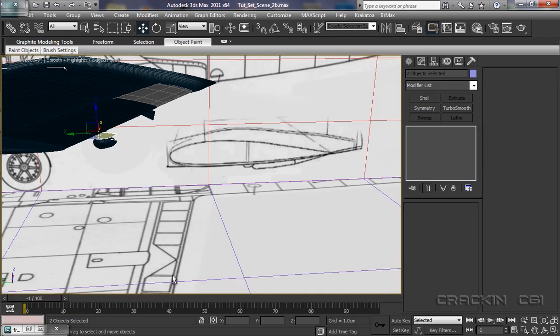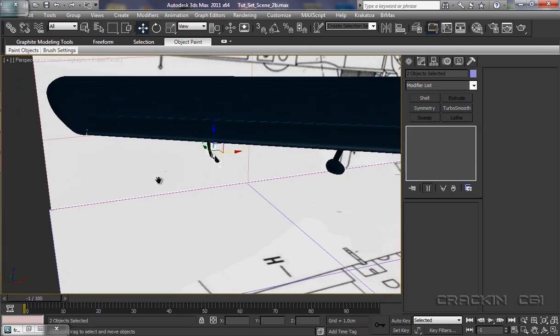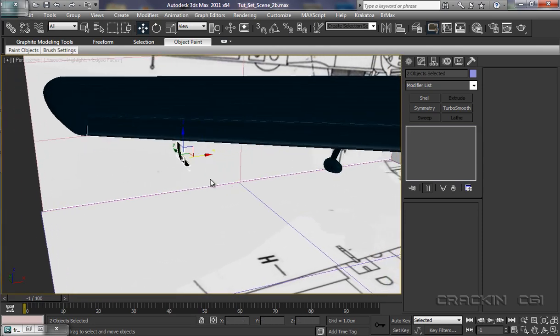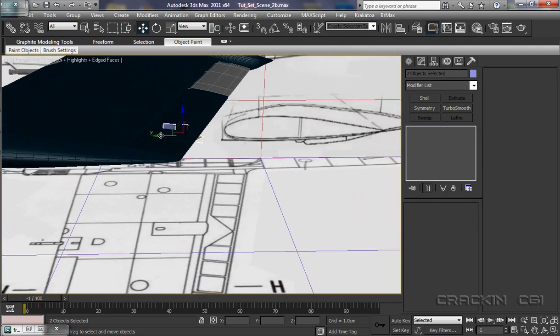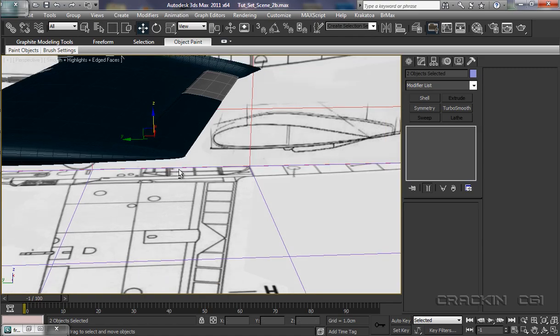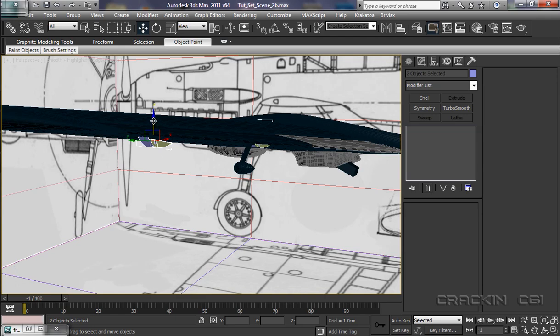All we need to do now is just put this in position round about over here, roughly there, bring it up, bring it across and down a bit. Let's have a look. Almost there. See, it's just away from that, so we might have to scale this one down a little bit.